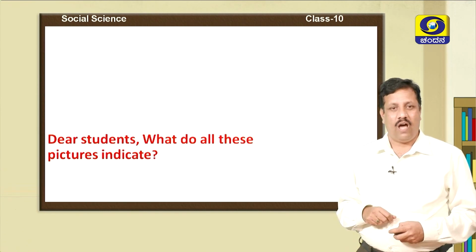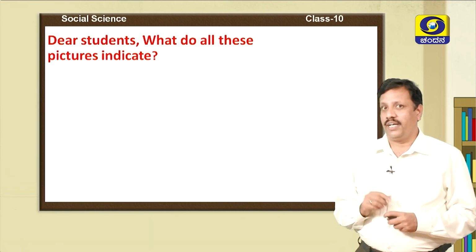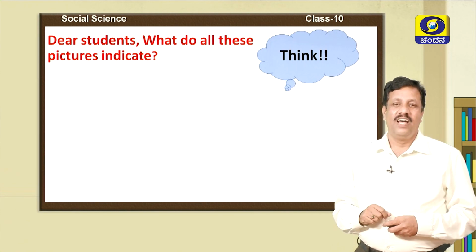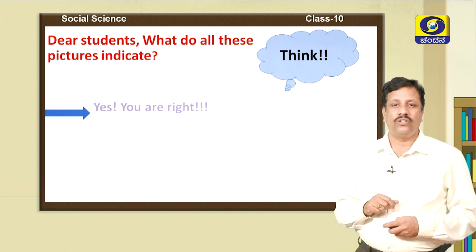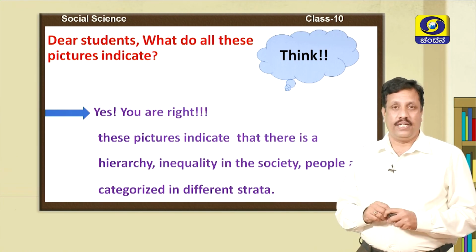Children, now, what do all these pictures indicate? Think over it. Yes, children, you are right. These pictures show that there is inequality in the society.